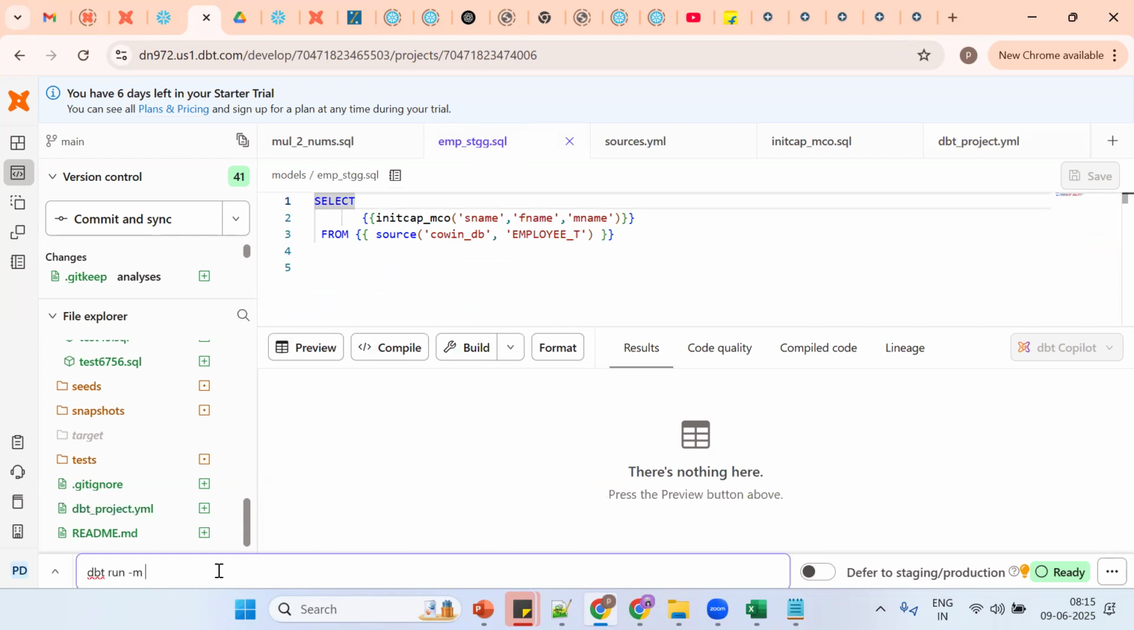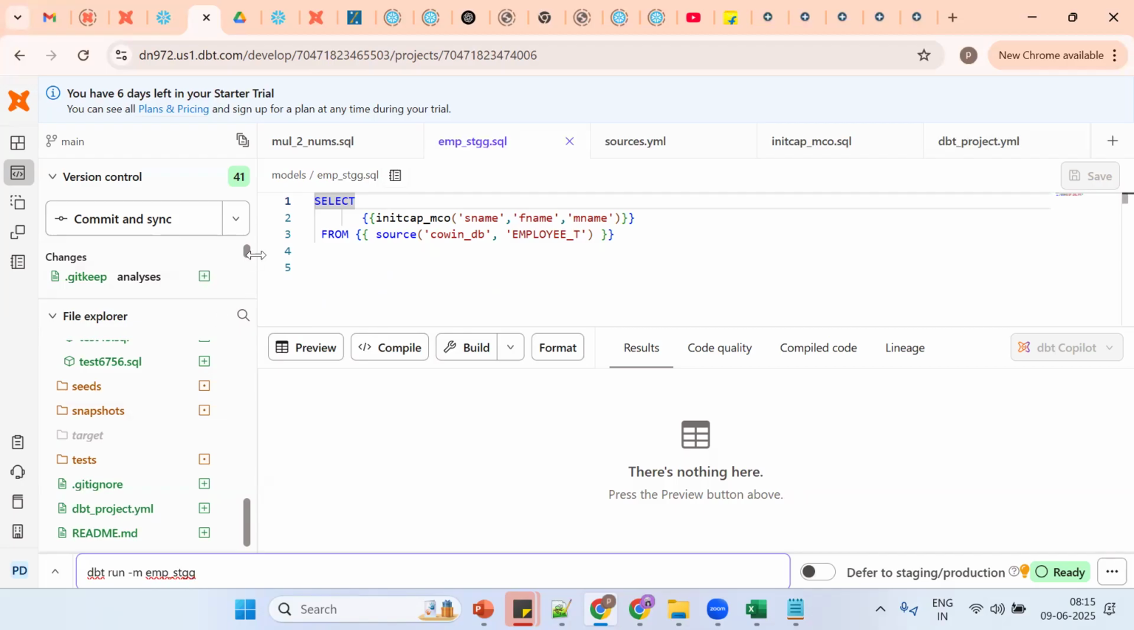EMP STG. Okay. So tell me, by default, what object will be created? Normal view. What's the name of the view? Model name, EMP underscore STG. Okay. If I want to give my own name, what should I do? Go for alias. If I want to track all the queries, go for what concept? Go for query tag.